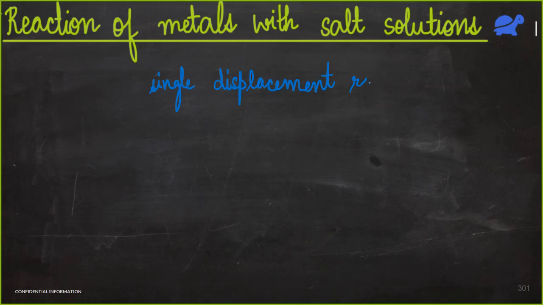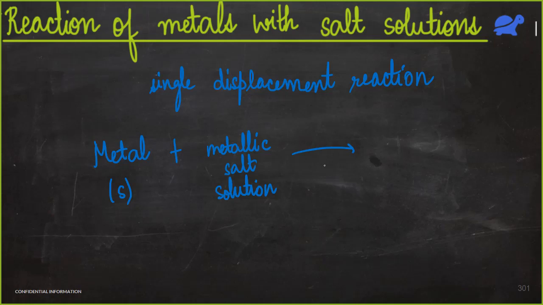If we take a metal in solid form and we react it with a metallic salt solution, then this metal takes the position of the metal in the salt, and the metal from the salt becomes free.